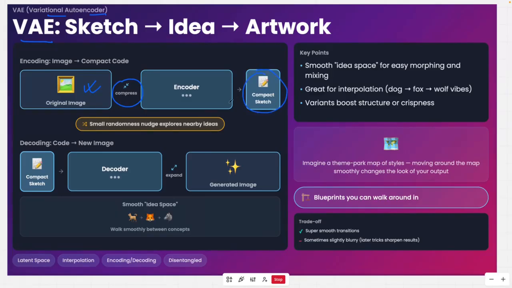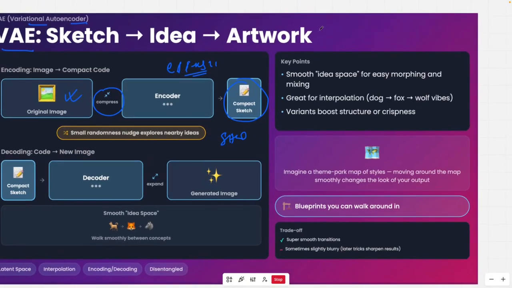So it's like taking this image and removing all unnecessary things, and just getting a very compact sketch, or maybe steps also, which capture the essence of this. For example, let's say a dog comes in front of your eyes.